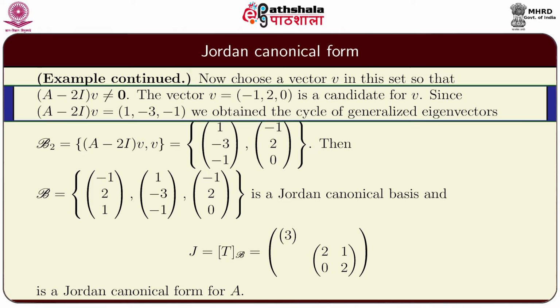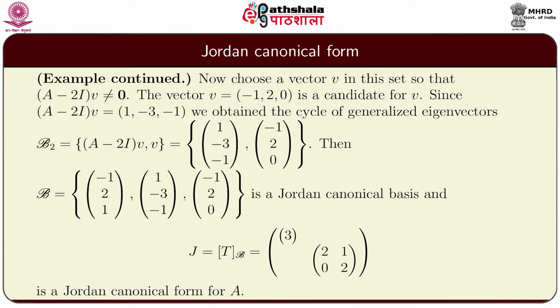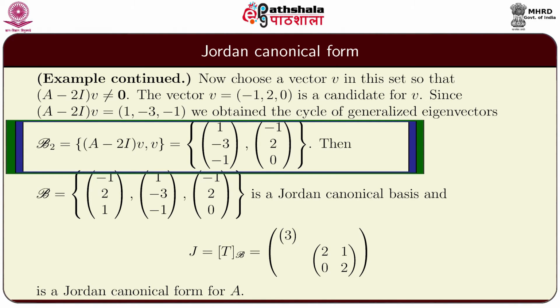Now, choose a vector V in this set so that (A minus 2I) of V is not 0. The vector V given by minus 1, 2, 0 is a candidate for V, and (A minus 2I) of V is the vector 1, minus 3, minus 1.